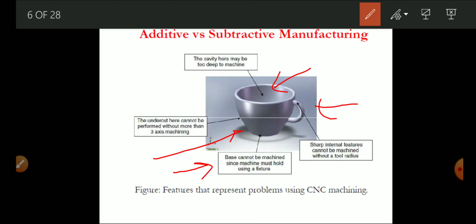That is the main set of constraints for the subtractive manufacturing process, but with additive manufacturing we can create very complex geometry very accurately and economically.